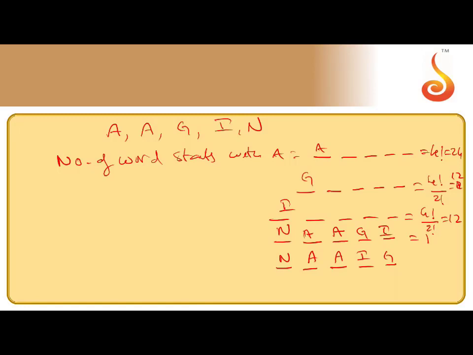The only choice is to interchange the last 2 positions to get 1 more word. If you add all of them, the 50th position is this one. So the 50th word equals N-A-A-I-G. Here there is no meaning for this word, but this is the 50th word according to the dictionary.